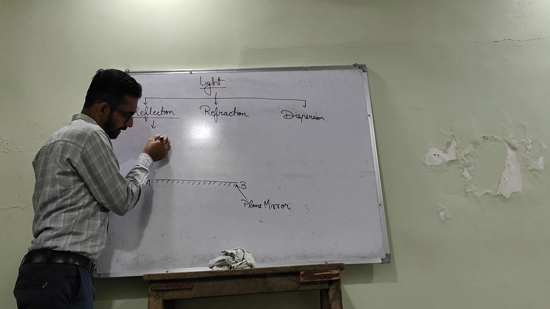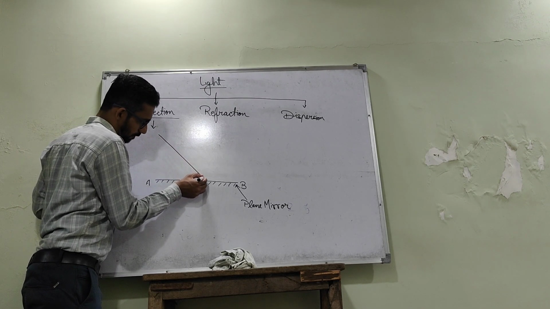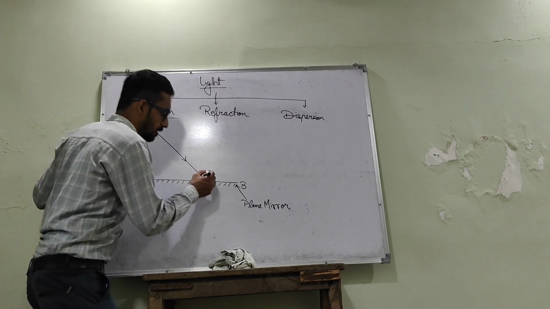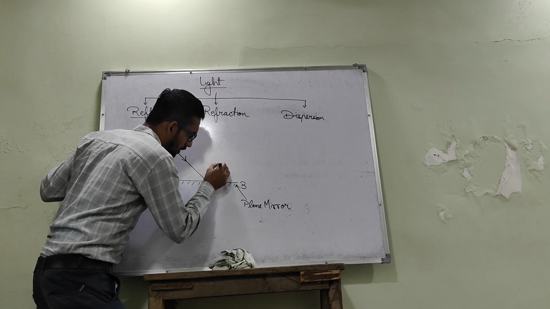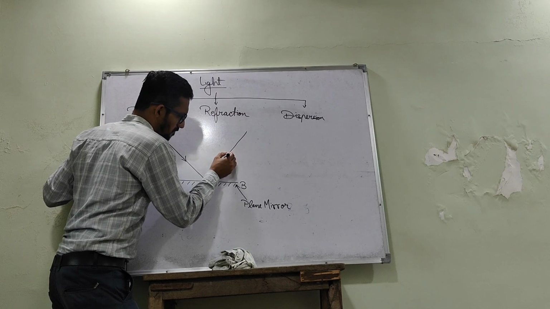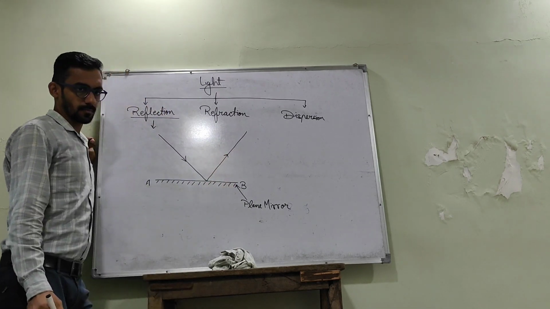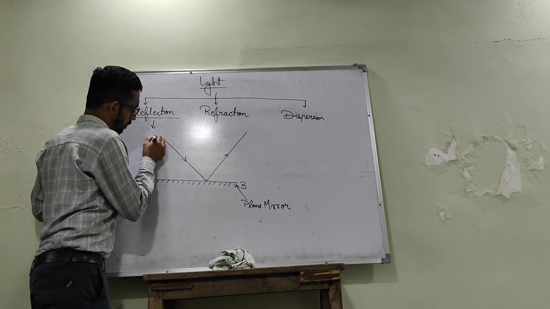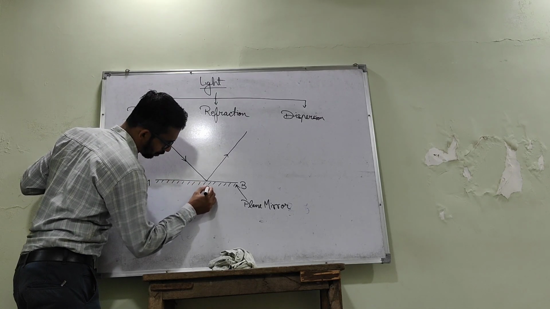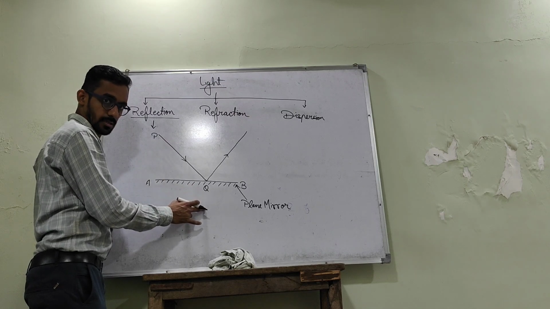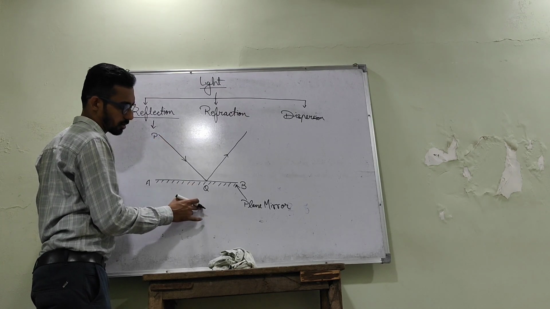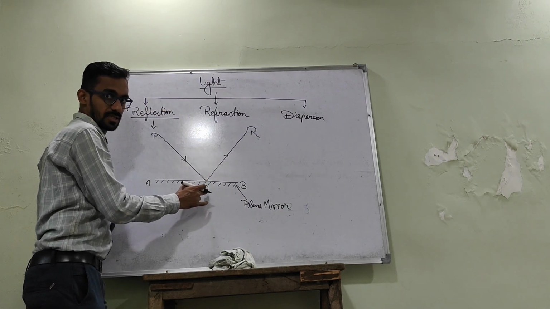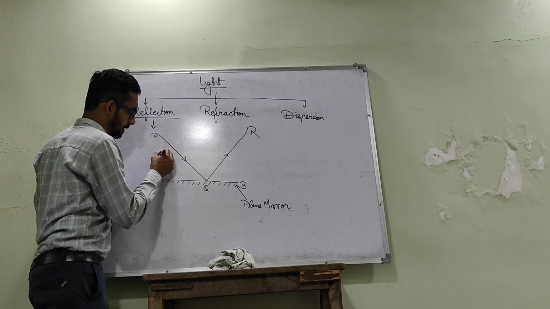So when a light ray falls on this object, it gets reflected back in the same medium. This PQ is our incident light, which falls on this plane mirror, and this QR is the reflected light which gets reflected from the plane mirror.